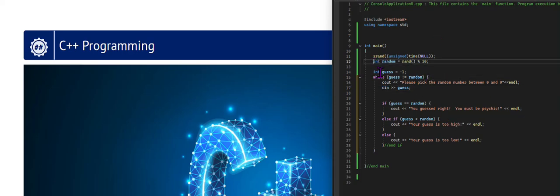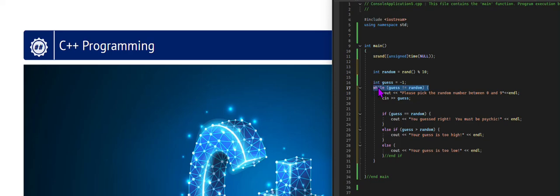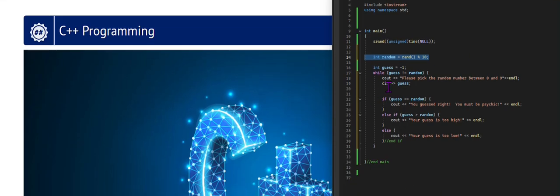Now, there is something some people do tend to do here. What if I were to put this above the random? You know, I defined random, and inside the loop, the very first line, I run this line here. Well, if I did that, it can't go above because guess and random are down here. I'd have to define them above it. But if I did define these up here, and then kept all this the same, this would be a problem because every time this loop ran, it would pick a different number.